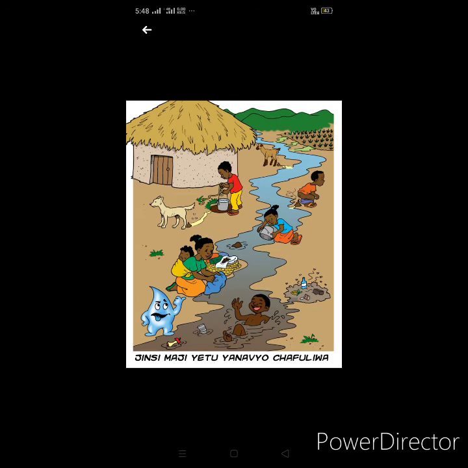Now the second one is through water. Some diseases spread through water. Those are cholera, typhoid, jaundice, etc. The cholera causing microbes enter a healthy person through the water he or she drinks and infect them. Here in the slide you are seeing that many people are bathing in a river and washing clothes also, and if a person is infected by any disease, this infection may come to the water, and from this water it will spread to other persons also.